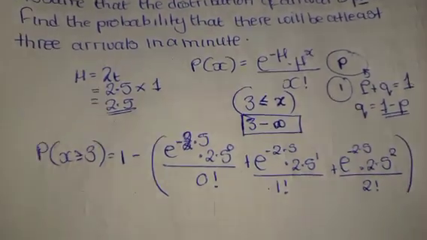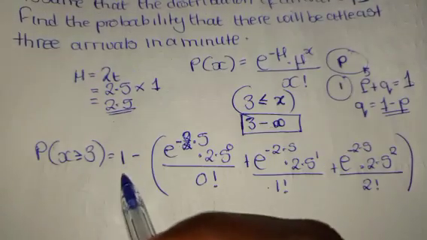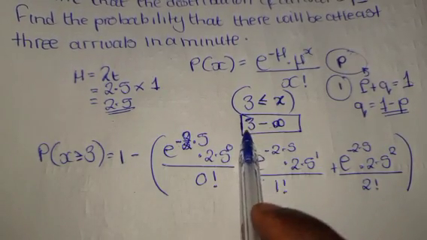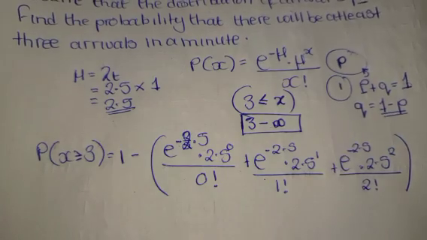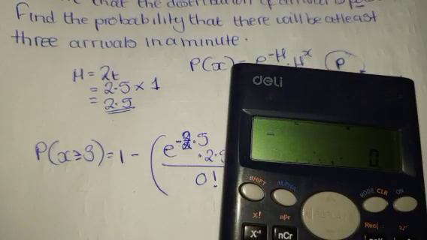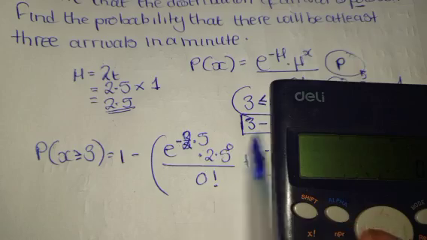So if we were to remove these from 1, we will remain with numbers starting from 3 all the way to positive infinity. So here, remember any number to the power 0 is 1.